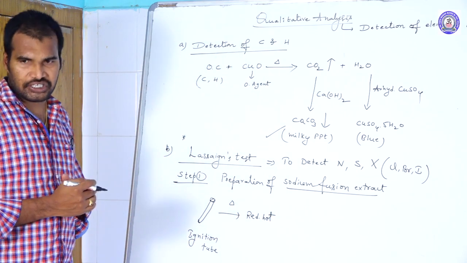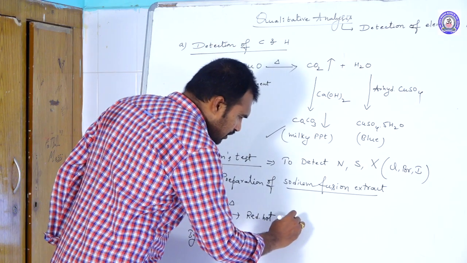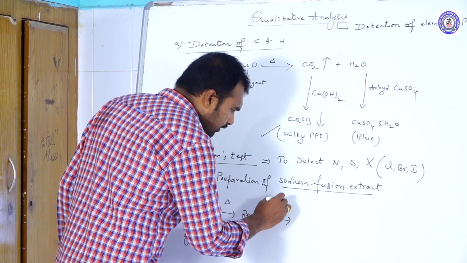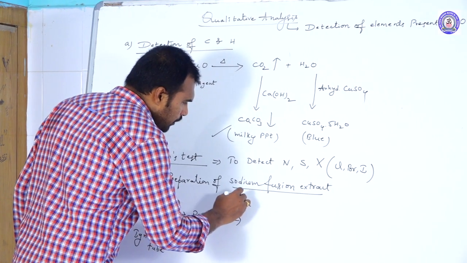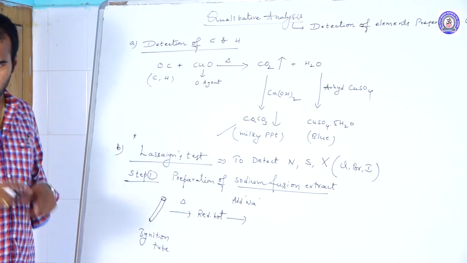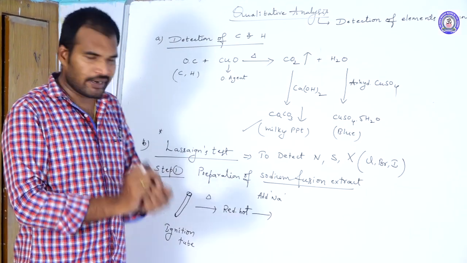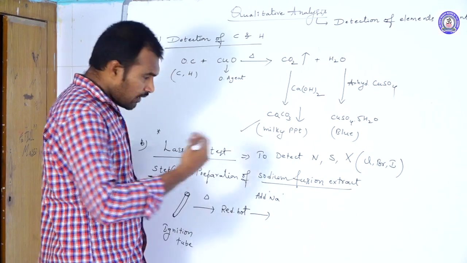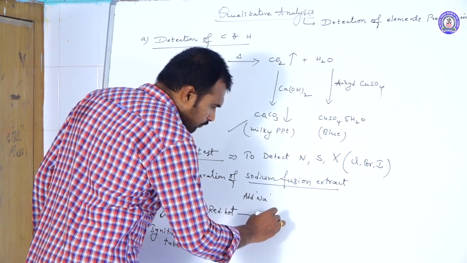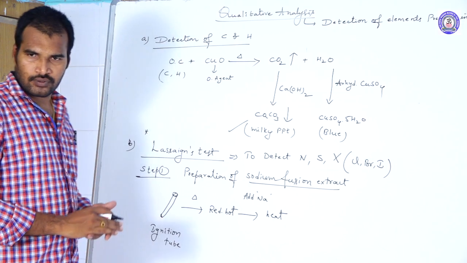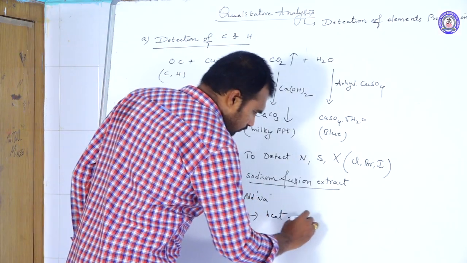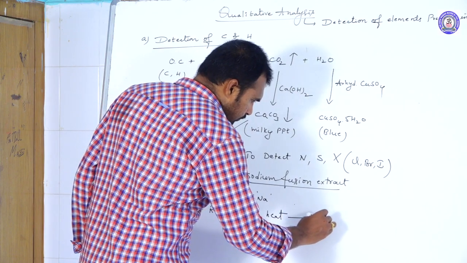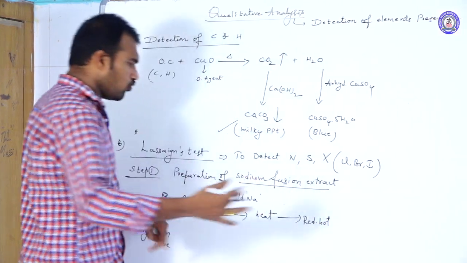Okay, you heat the ignition tube. After the ignition tube becomes reddish hot, you add a small amount of sodium metal to it, and after the addition of sodium metal, you heat it further. Again you heat it until it becomes what? Reddish hot. Until it becomes reddish hot, you continue heating.